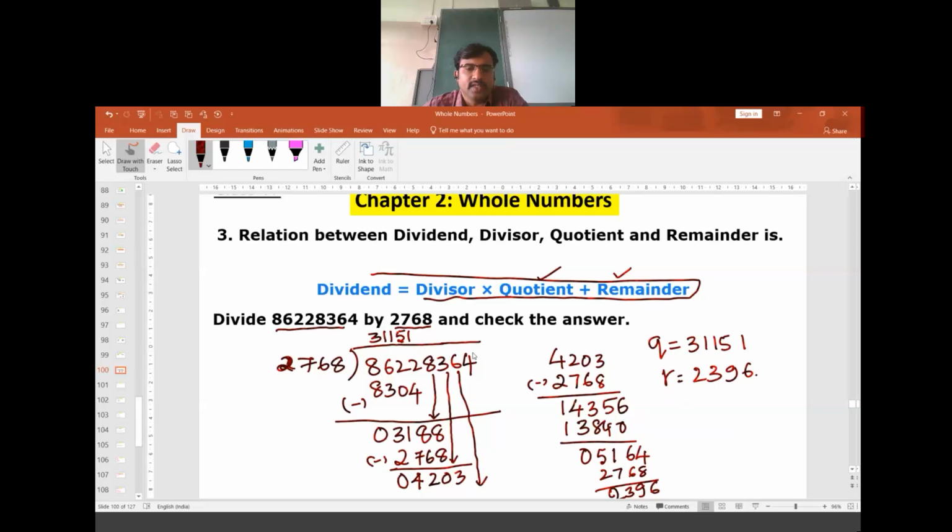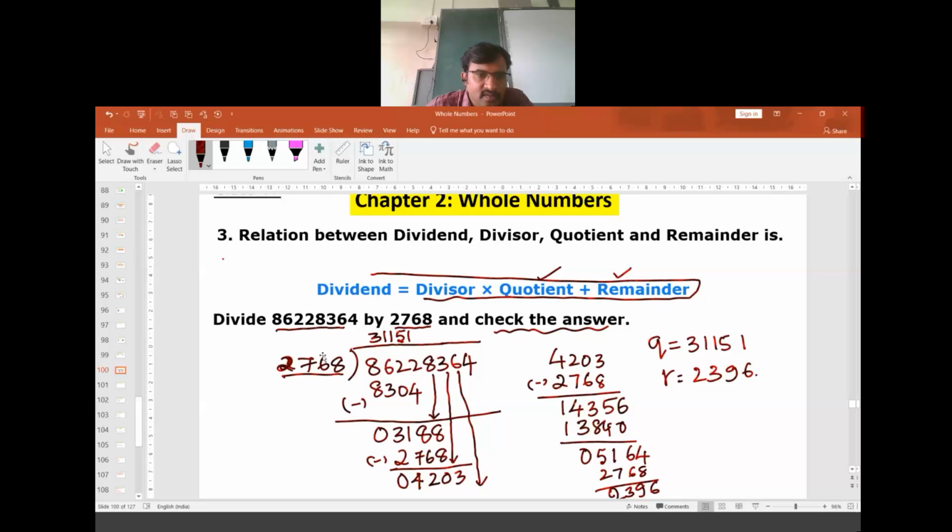Divisor is the given number by which we are dividing. It is 2768. This is the divisor. 86228364 is the dividend. So when we want to check the answer, we have to revert back and solve it.